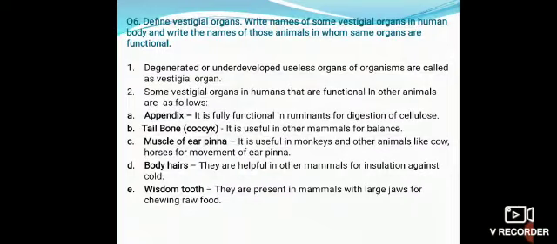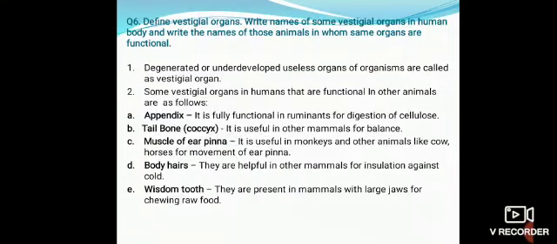Some vestigial organs in humans that are functional in other animals are as follows. First one, appendix. It is fully functional in ruminants for digestion of cellulose. Second, tailbone, that is coccyx. It is useful in other mammals for balance.